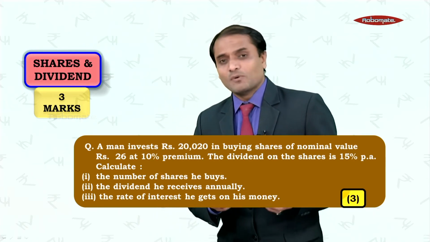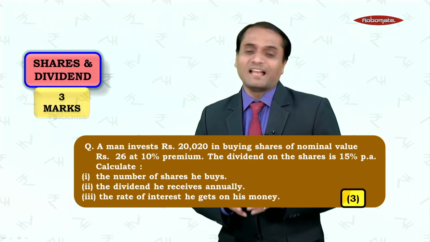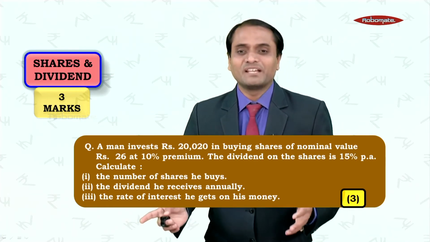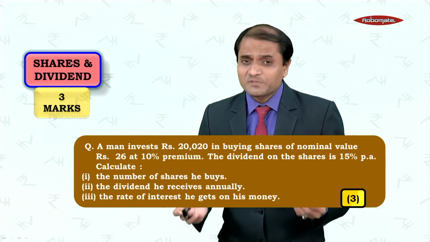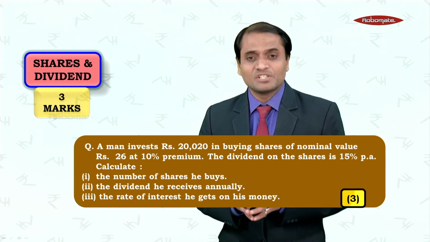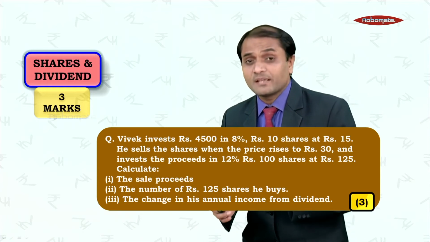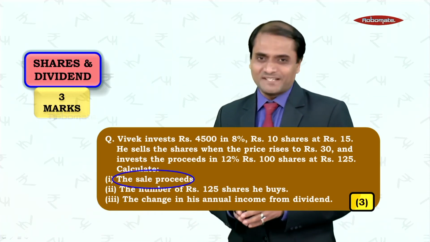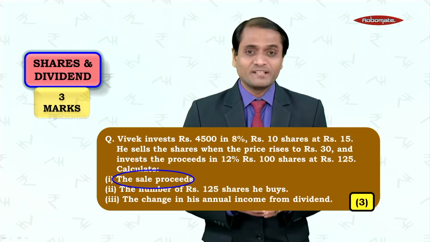number of shares. Once you get number of shares, you can find out the dividend, which is the income. And once you get the value of income, you can find out the income percentage or the rate of interest. So you can expect one such typical question from this particular chapter. There is another very important concept in this chapter, and that is the concept of sale proceeds. So you can have one such sum in your board exam.